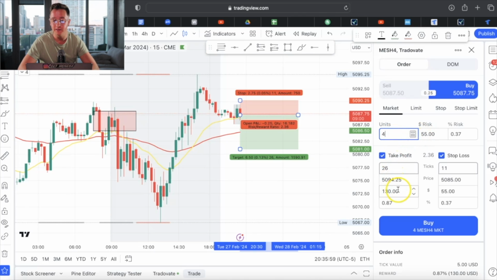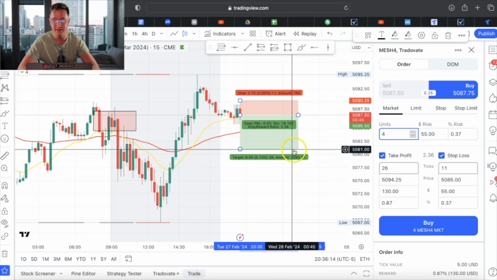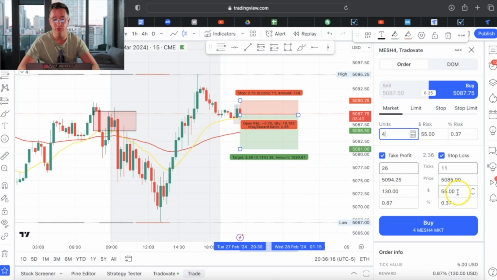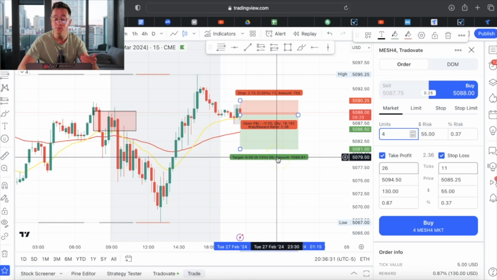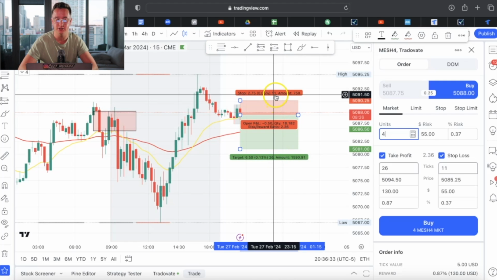So with my take profit, if I go into this trade right now for a sell and I have my stop loss at 11 pips and my take profit at 26 pips, I am basically going to make $130 if it hits my take profit, or I'm going to lose $55 if it hits my stop loss. Usually right here in the middle, it'll tell you 2.3. This is your risk to reward ratio. So it's 2.3, meaning that my take profit is 2.3 times the size of my stop loss.